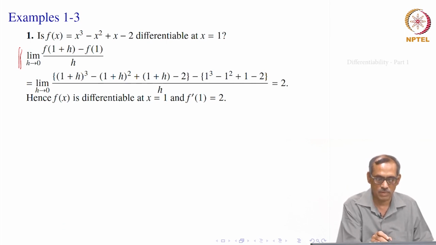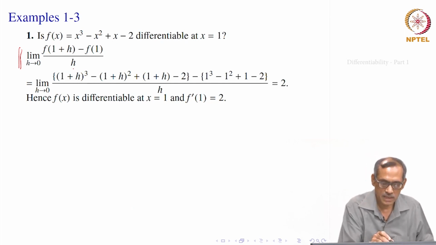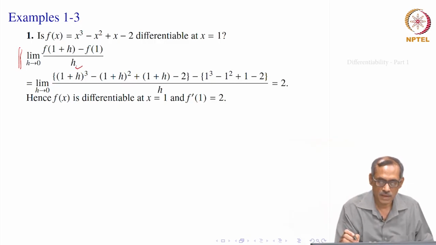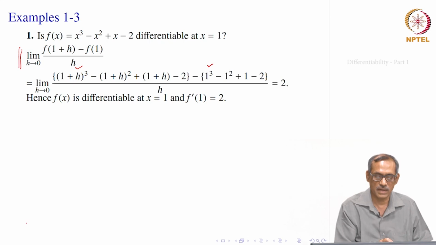f of 1 plus h is 1 plus h cubed minus 1 plus h squared plus 1 plus h minus 2, and f of 1, when x equal to 1, is 1 cubed minus 1 squared plus 1 minus 2. Now, expand 1 plus h cubed and take away 1 cubed from there. So, 1 cubed goes, all the other terms remain. Similarly, 1 plus h squared minus 1 squared: that 1 squared cancels, all the other terms remain, and they always involve h. And 1 plus h similarly, with minus 1 here.